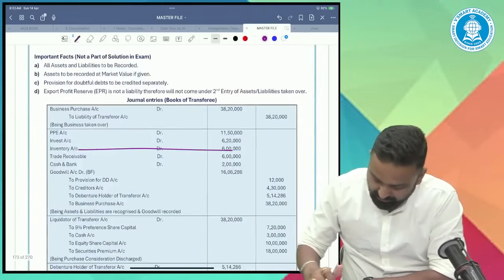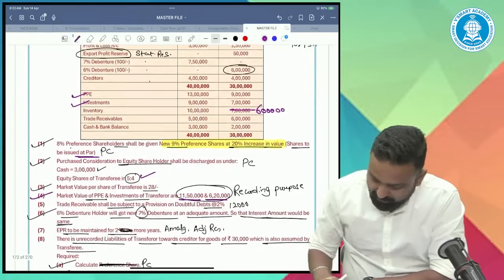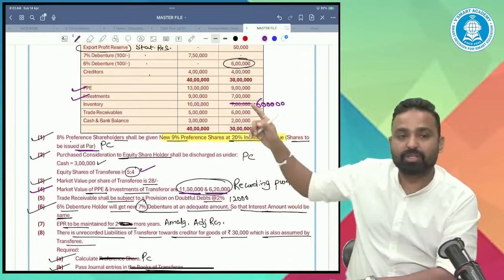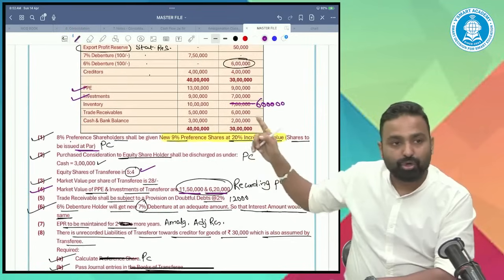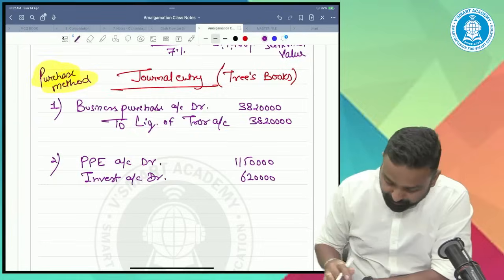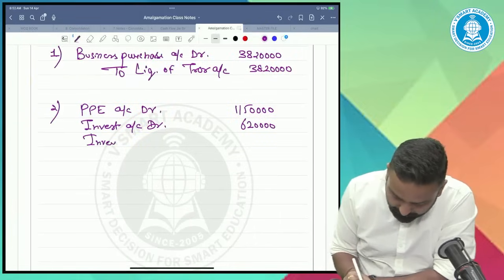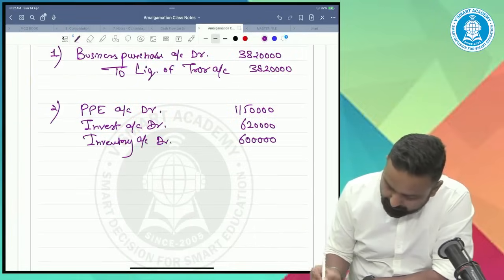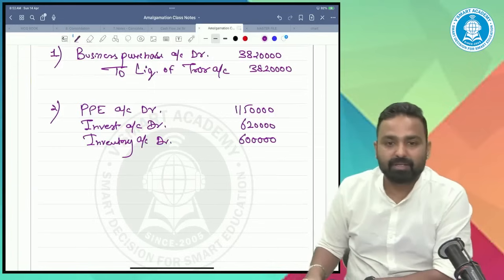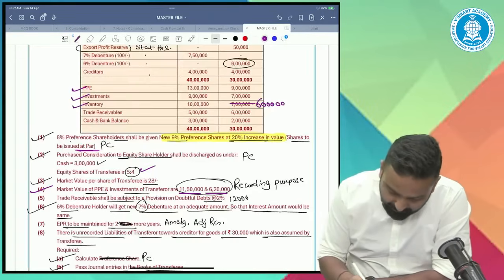The total was not matching, it should be 30 lakh. So inventory should be 6 lakhs. Then the trade receivable.